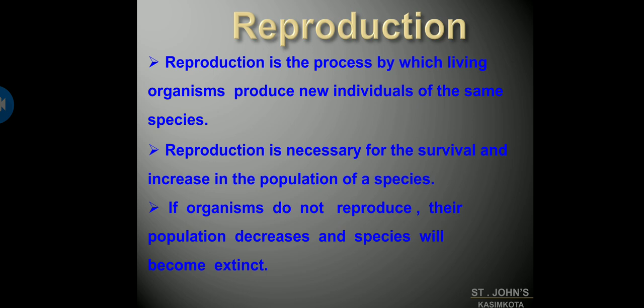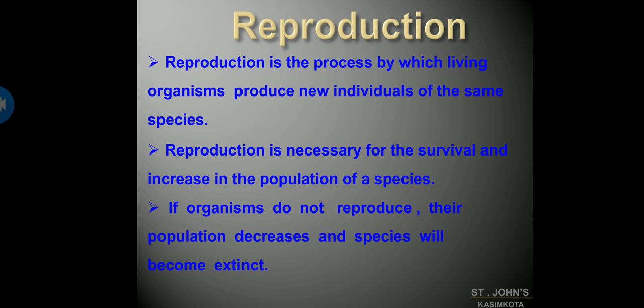Before starting this chapter, I've told you that in the previous chapters we studied life processes, which help an organism, either a plant or an animal, to keep alive. Now all living organisms grow old with time and ultimately die. In fact, every living organism remains alive on this earth for a limited period of time and then dies.